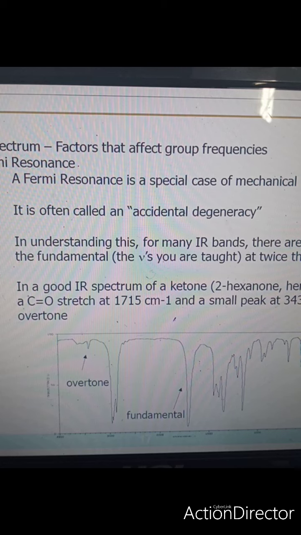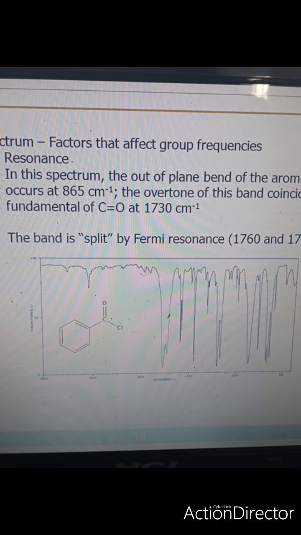Similarly, the aldehyde CH stretching appears as a doublet at 2820 and 2720. That is due to the interaction between the CH stretching and the overtone of the CH bending. Now in this spectrum you can see the bending vibration of the aromatic CH bonds, which is at around 865 cm⁻¹, and the overtone of the carbonyl, which is at 1730.